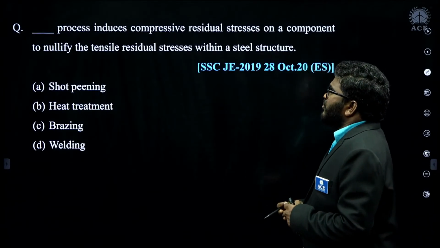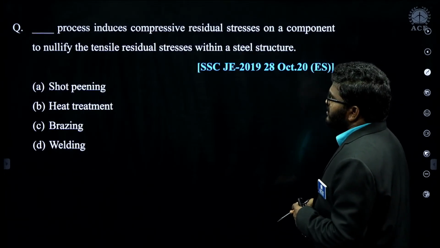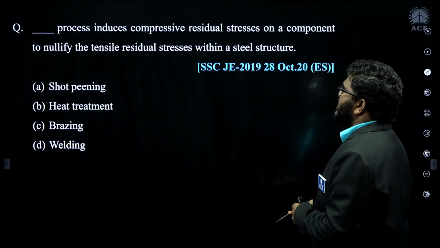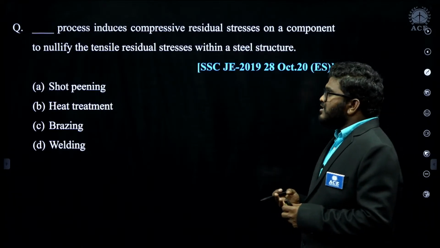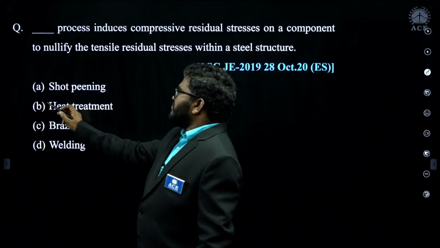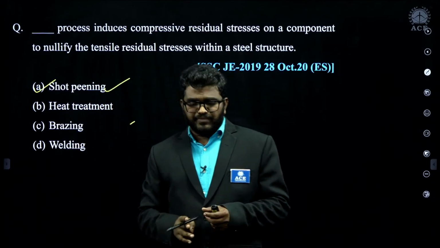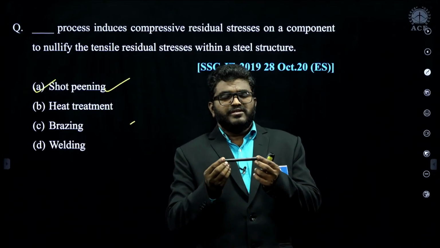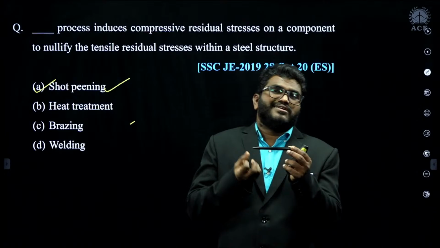Now, which process induces compressive residual stresses on a component to nullify the tensile residual stresses within the structure? That is shot peening. What is shot peening? Suppose this is a workpiece with some tensile residual stresses.